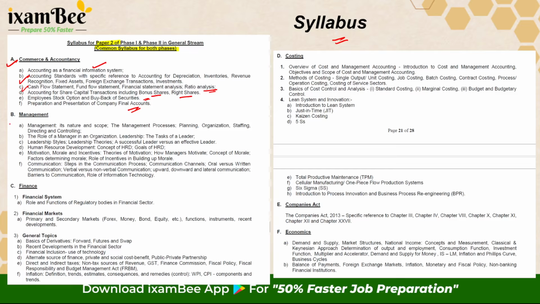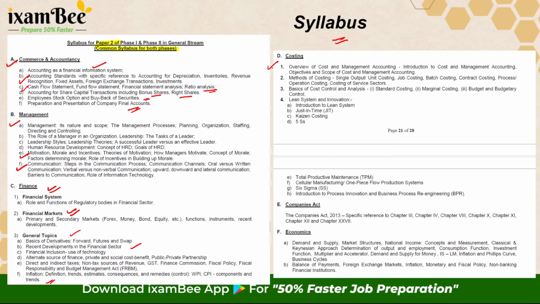Here, the next subject is management, which focus on the role of a manager, its leadership styles, how it can motivate and then communicate. In finance, you have a basic understanding of the financial system in India, followed by the financial markets understanding and certain general topics of finance like derivatives, what are the recent developments, financial inclusion, alternate sources of finance, and direct and indirect taxes and inflation.